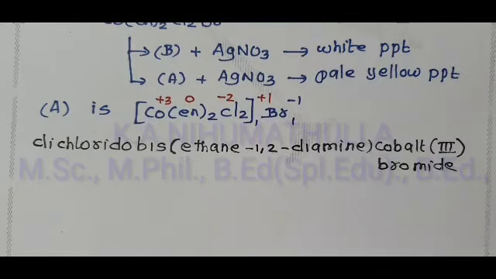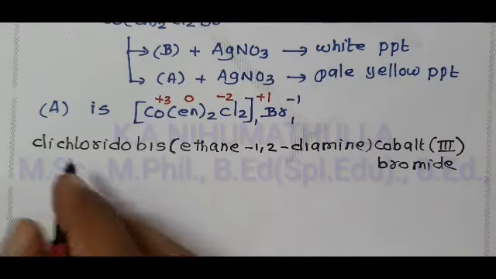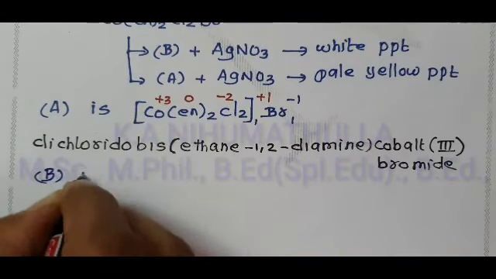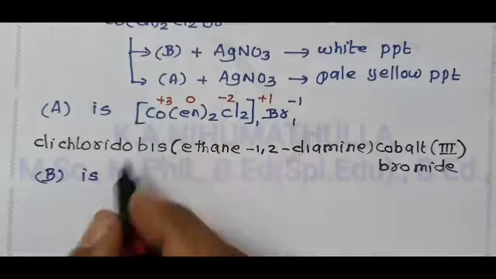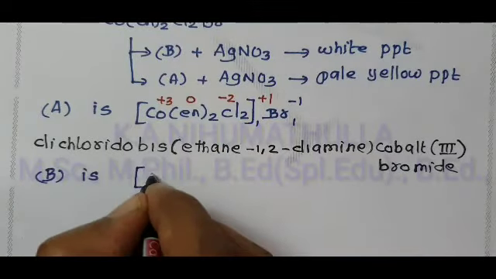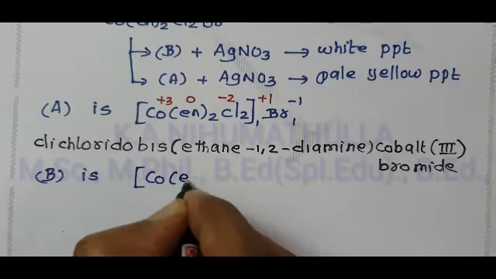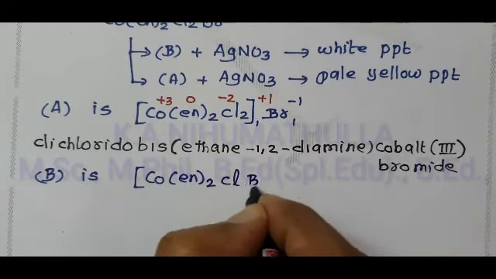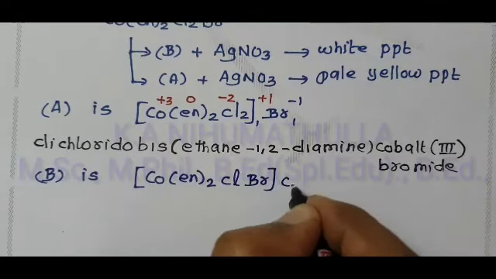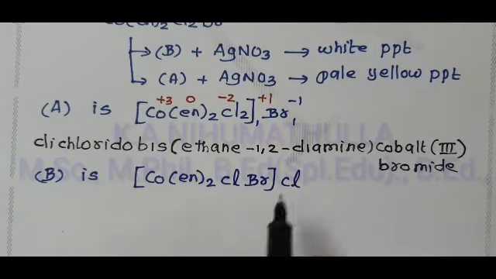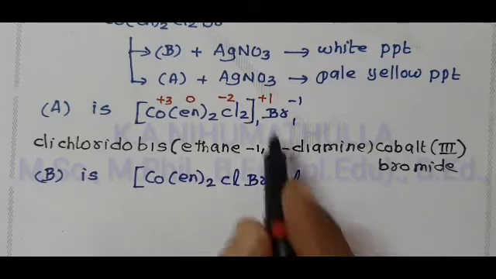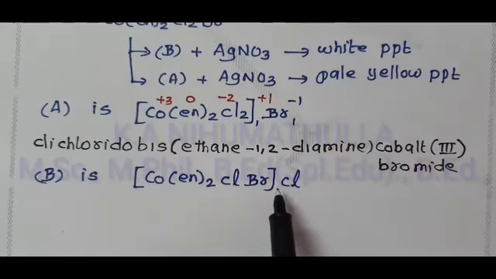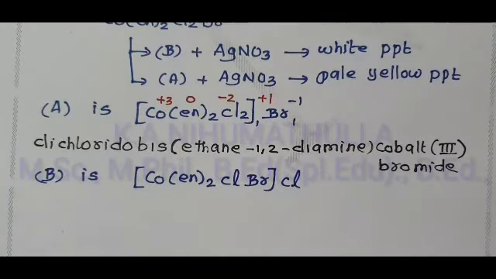The compound B gives a white precipitate with silver nitrate solution. Therefore, in compound B one chlorine is present outside of the complex: cobalt central metal ion, en twice, one chlorine, one bromine, and one Cl outside of the complex. This Cl undergoes reaction with AgNO3 to give a white precipitate. Only 1 mole of silver chloride is formed. Therefore, one chlorine is present outside of the complex.